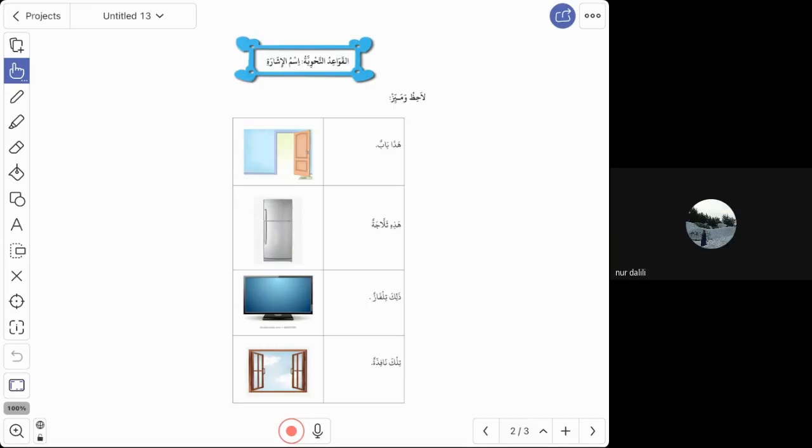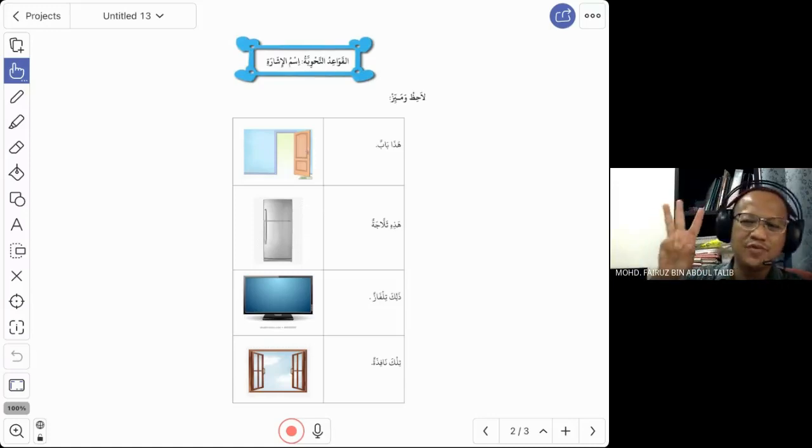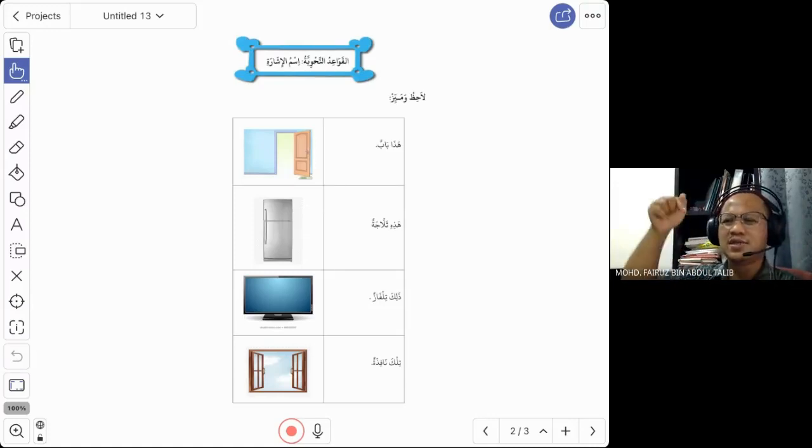Tilka. Yes, correct. Tilka, but another word. Zalika. Yes, correct. So remember these four words. Hadha and hadhihi to say this. Zalika and tilka to say that. What is the difference? Muzakkar and muannas.